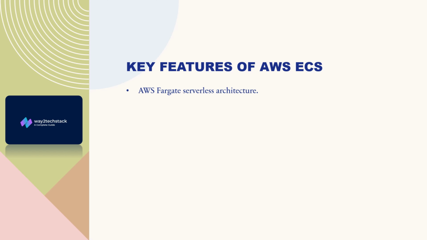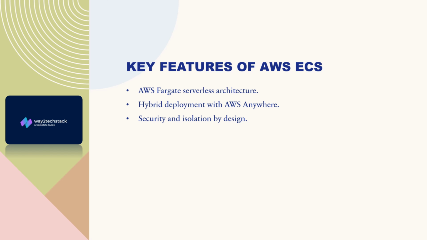I do not need to pay for the underlying infra. That's the advantage I have. If I delete my container, the Fargate will automatically get deleted. And the next one is hybrid deployment. What does it mean? I can deploy my compute on my AWS cloud or on premises. By using ECS Anywhere, we can integrate our on-premises compute plane nodes with the ECS cluster control plane so that it can manage the application deployment of the cluster.